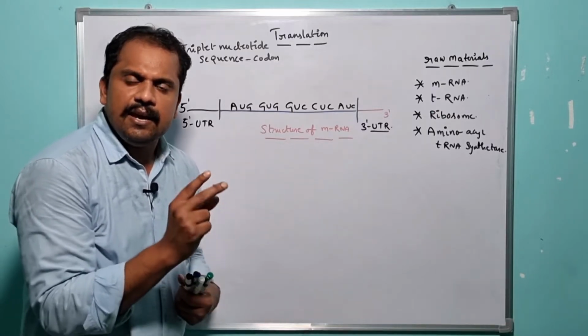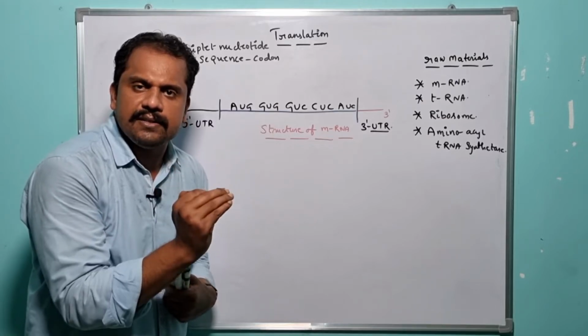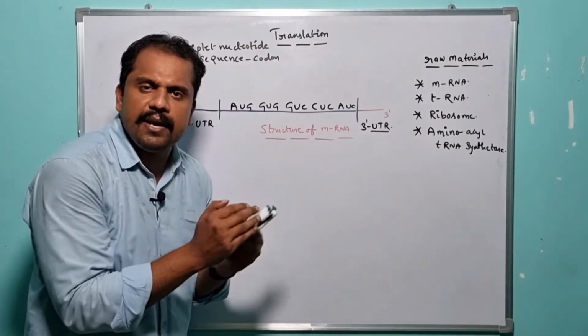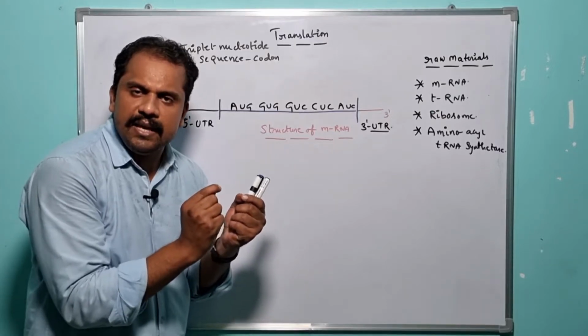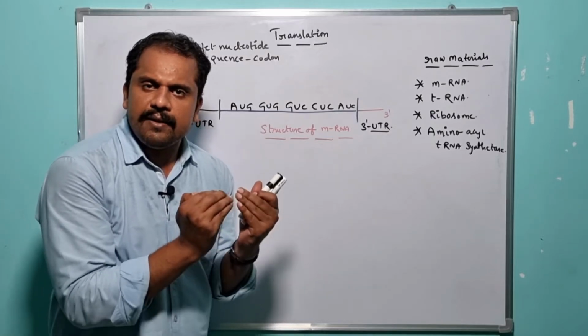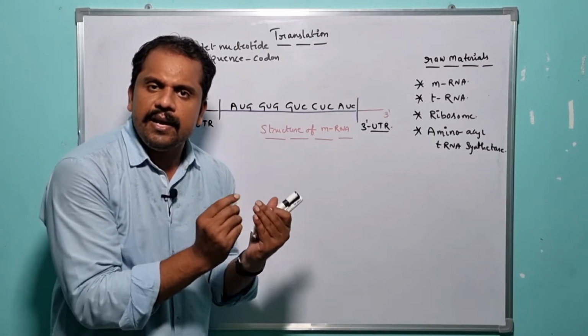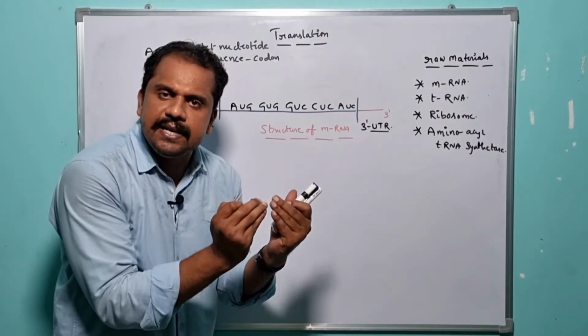And here we need to understand one important difference between the prokaryotic mRNA and the eukaryotic mRNA. The specific prokaryotic mRNA contains only the sense codons which are present very adjacent to each other.